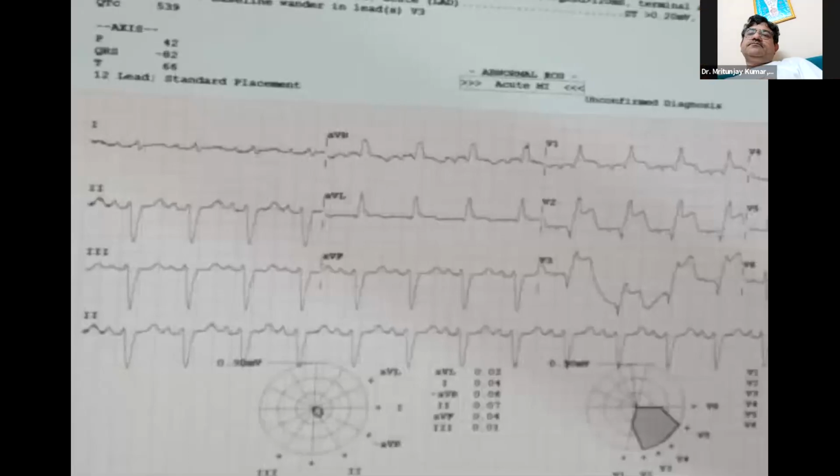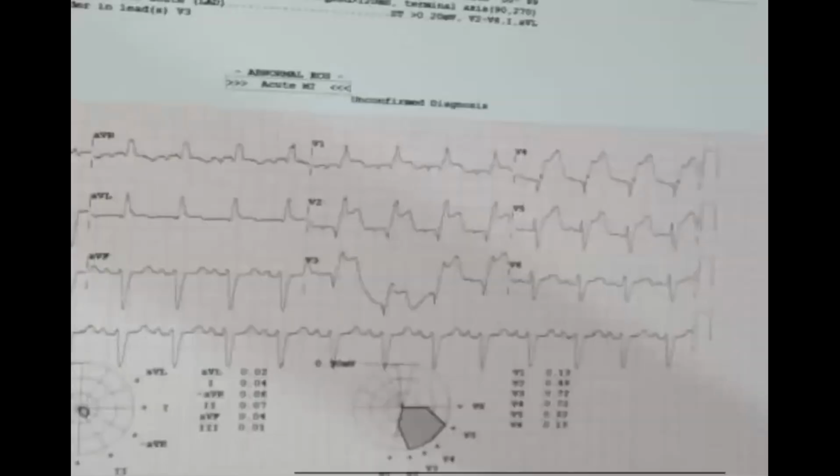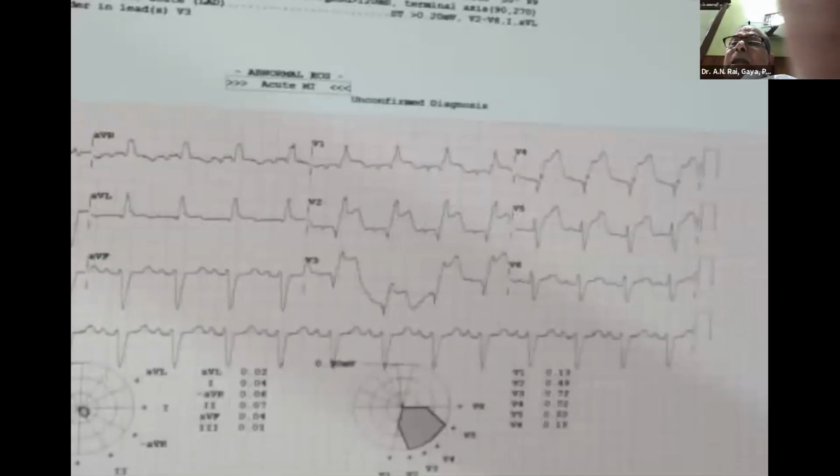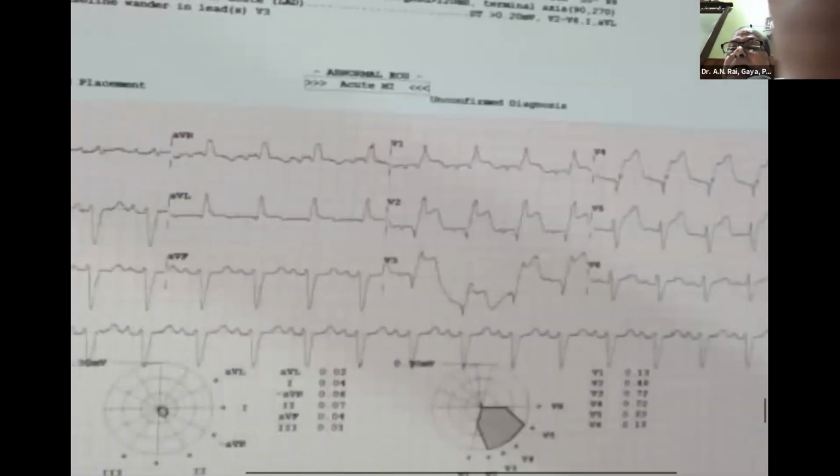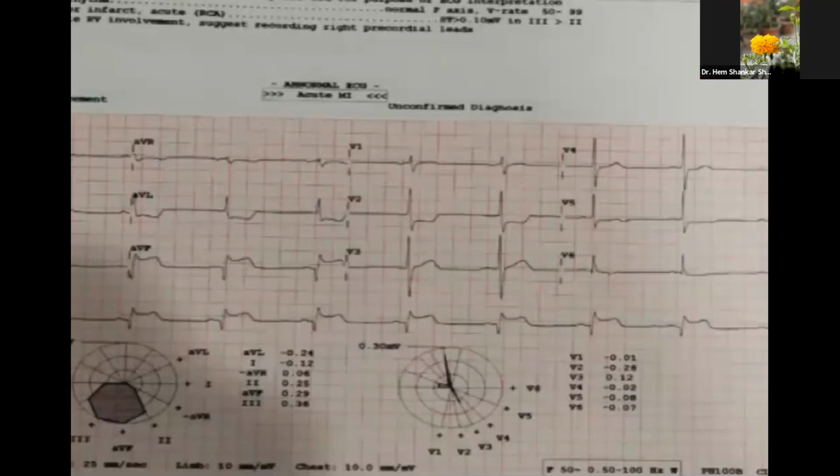You can see the RBBB is there and left anterior block is there, plus anteroseptal infarction is there. You can see it. So this patient was further thrombolysed after DC shock, and later this is the ECG, the last ECG. Sir, the anteroseptal has become more anterior now. It has extended to V4, V5. Oh, yes.